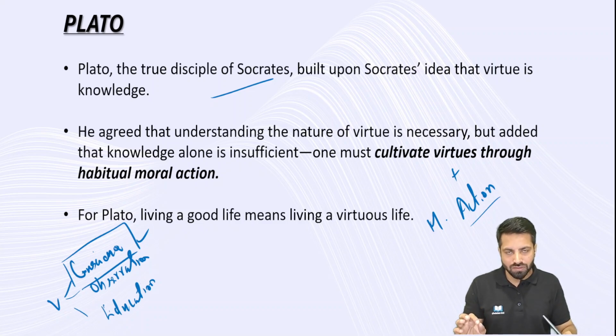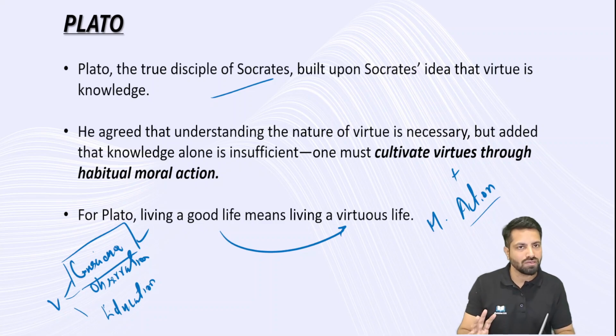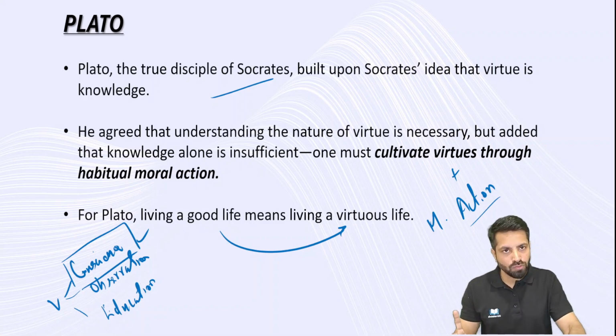And here, in Socrates also, virtues eventually lead to the good life, eventually lead to the happy life. Here also he tells the same thing: good life is nothing but virtuous life. So according to Plato also, living a good life means living a virtuous life. And there he talked about one particular virtue, that is knowledge. Socrates talked about knowledge. Knowledge is the base. On top of knowledge, other virtues usually derive or emerge out of it.